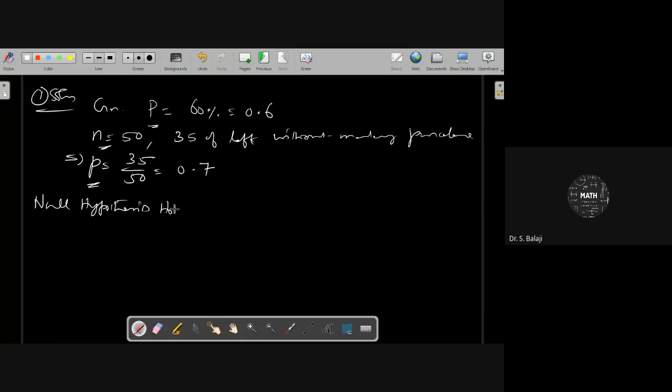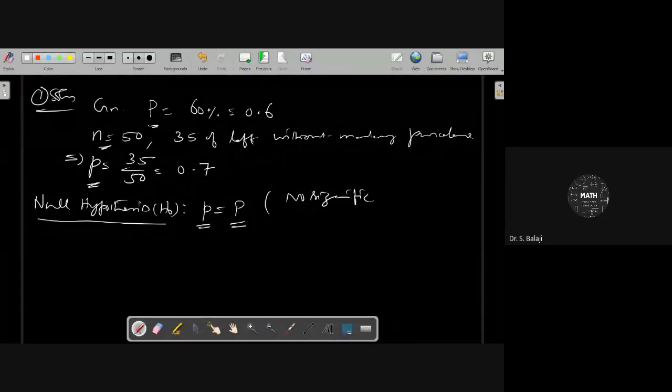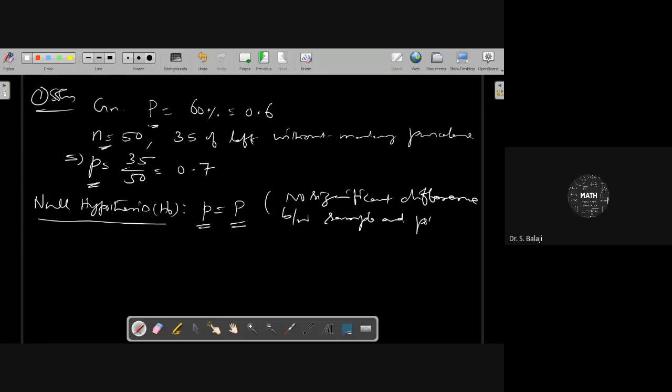First of all, the null hypothesis H0. The null hypothesis always says that there is no significant difference between sample proportion and population proportion. That is the idea we can get.